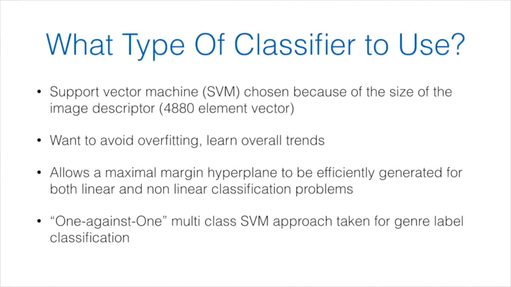With our features now extracted for the entire dataset, we then need to decide on which classifier to use. Support vector machines were chosen because of the high dimensionality of the image descriptor. A large descriptor like this can lead to overfitting, where what we really want to do is learn overall trends. SVMs generate a maximum margin hyperplane between a set of data points, and when correctly tuned can successfully avoid overfitting in problems such as this. A one-against-one multi-class SVM approach is taken for this multi-class genre label classification problem.